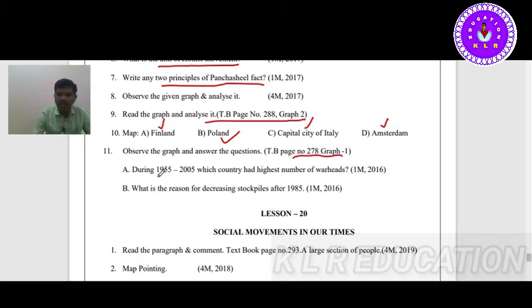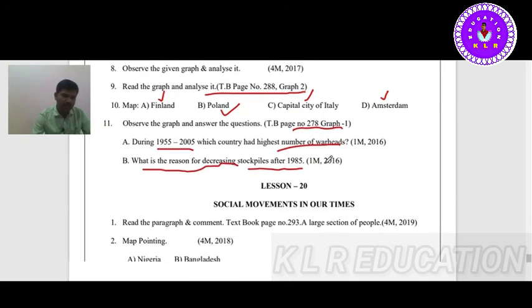During 1955 to 2005, which country had the highest number of warheads? Highest number of warheads. Next, what is the reason for the decreasing stockpiles after 1985? Because of the talks, SALT, START talks.